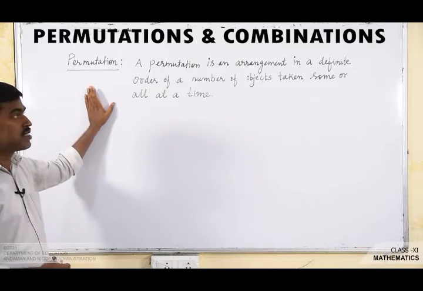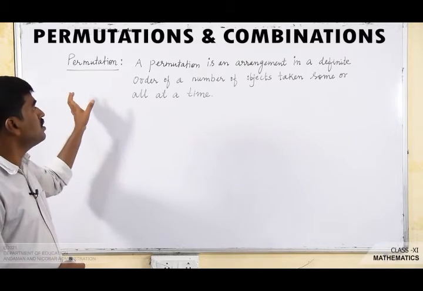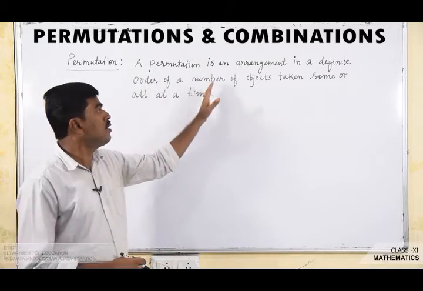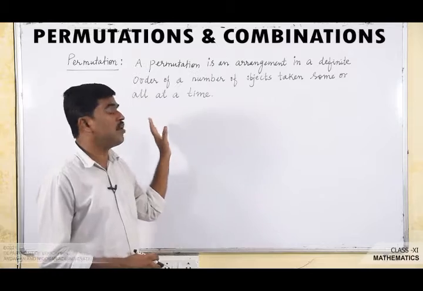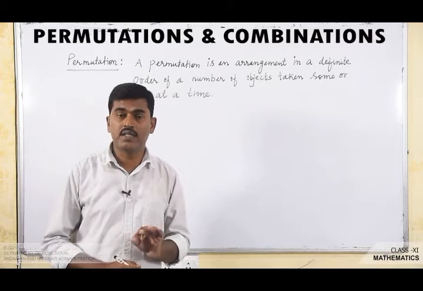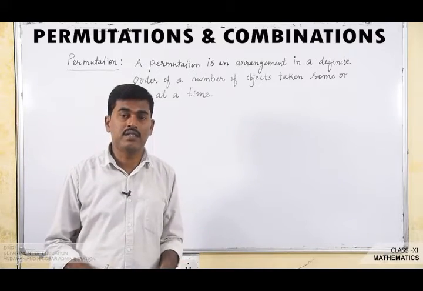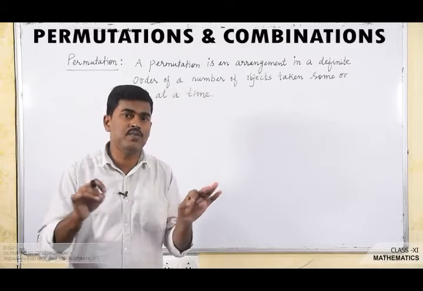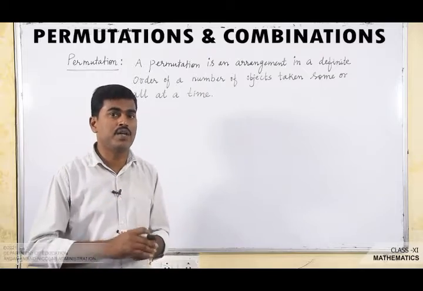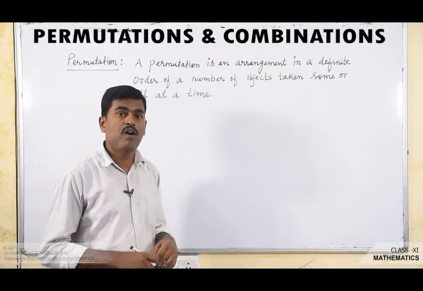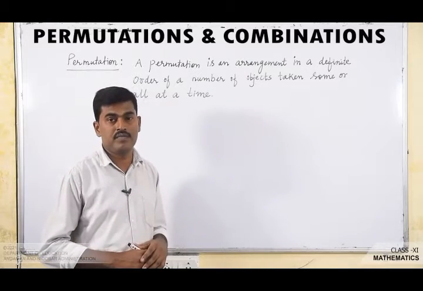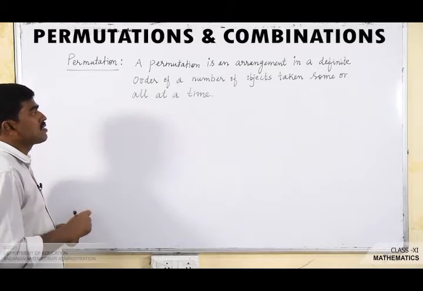Next let us move on to the next topic, that is permutation. What is meant by permutation? Let us see the definition of permutation. A permutation is an arrangement in a definite order of a number of objects taken some or all at a time. That means in the case of permutation, order is very much important.